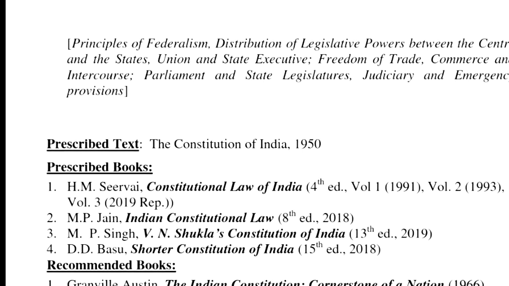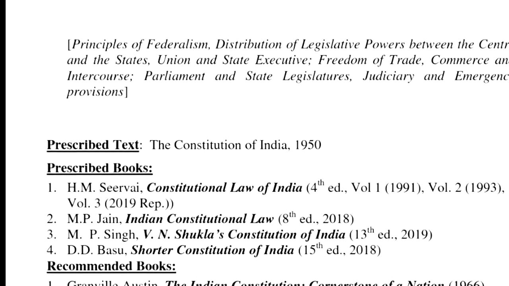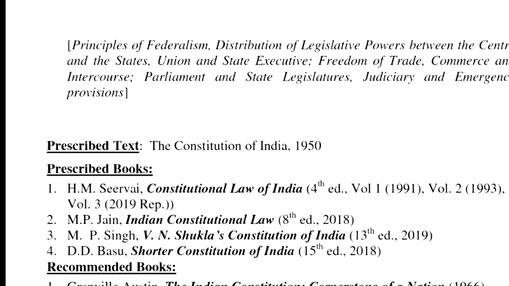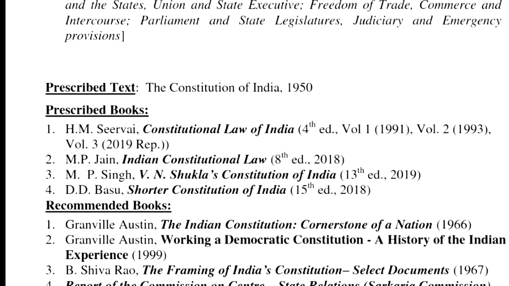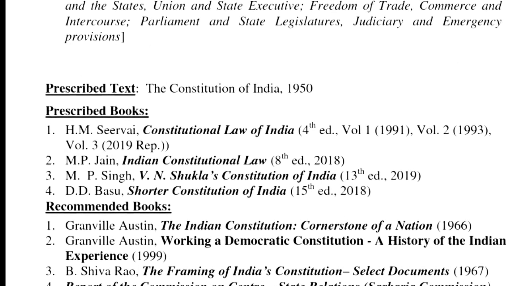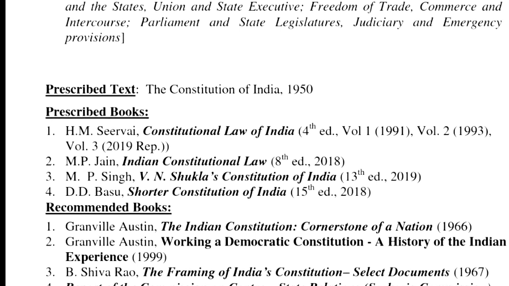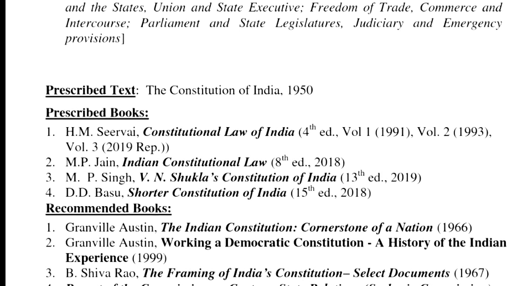Now, before we understand what is the 9th schedule, let us just have a look at Article 31(b) of the Constitution. So, again, I am hoping all of you have a Bare Act before you. So, please open Article 31(b) of the Constitution. Now, what does 31(b) say?